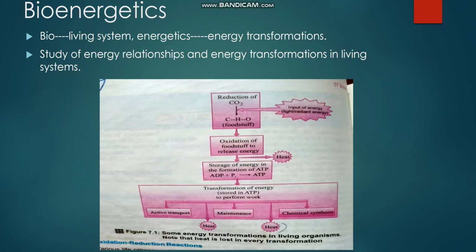This ATP molecule is then utilized for different life processes of the cell, for different life processes in the body, and then it is consumed by the body. These processes include active transport, the maintenance of the cell, and the chemical synthesis that takes place inside the cell. Some of the energy is utilized in the form of ATP, while the rest of the energy is released in the form of heat.